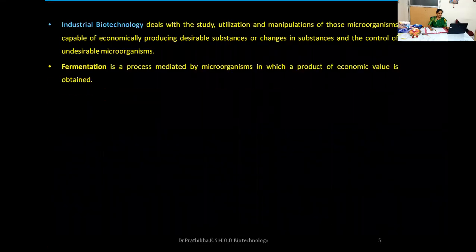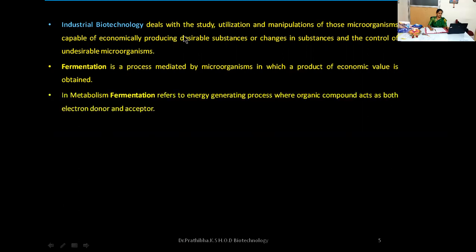Now, further, let us go through industrial biotechnology in detail. As I told, industrial biotechnology can be put forth in different aspects. Let us go through brief information. Industrial biotechnology deals with the study, utilization and manipulation of those microorganisms capable of economically producing desirable substances or changes in substances, and the control of undesirable microorganisms.